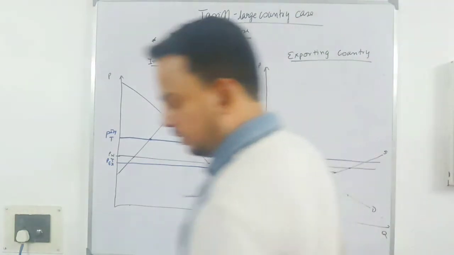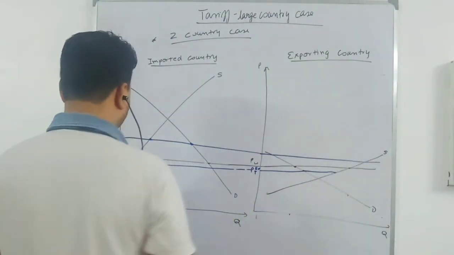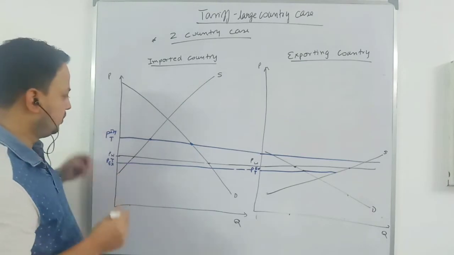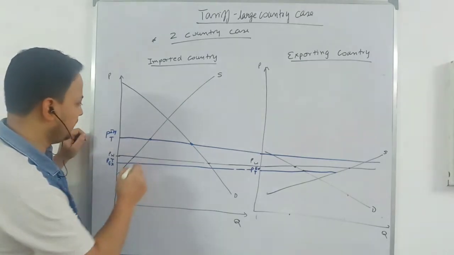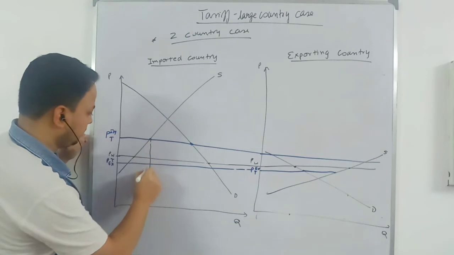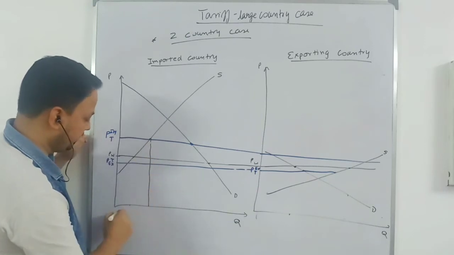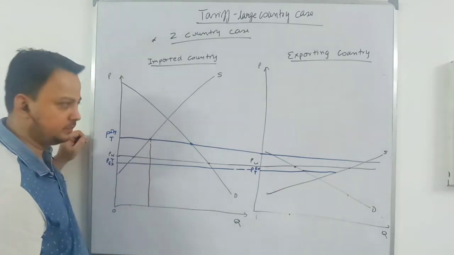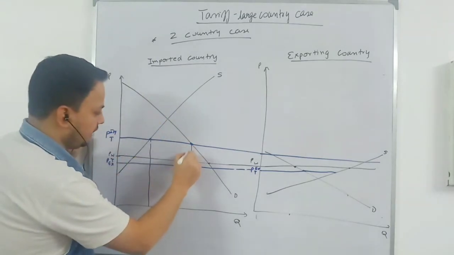Now from here we have done the analysis. So make the boxes. You are producing this much amount in your home country, the importing country, and demand is this much.